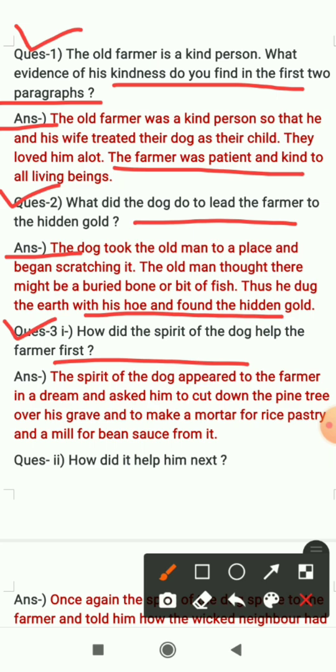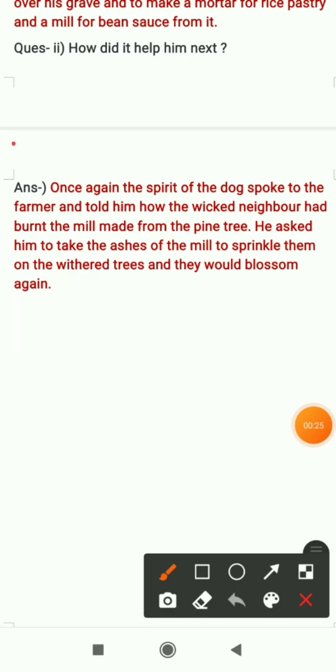Second part of the question is, how did it help him next? So the spirit of the dog helped the farmer twice, and the next time, how did the spirit of the dog help the farmer? Let's see the answer. Once again, the spirit of the dog spoke to the farmer and told him how the wicked neighbor had burnt the mill made from the pine tree.